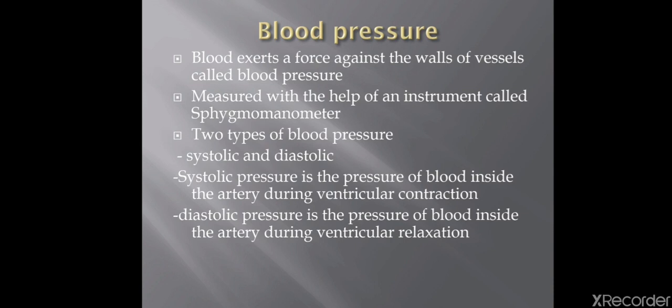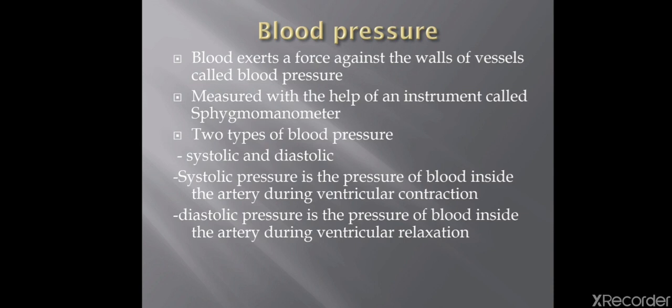When the heart is pumping the blood into the arteries, there is a pressure which is exerting a force against the walls of the arteries. This is measured with the help of an instrument called sphygmomanometer. I repeat, it is measured with the help of an instrument called sphygmomanometer.